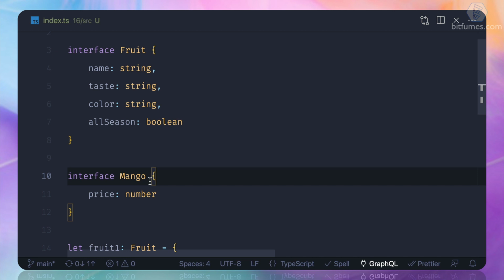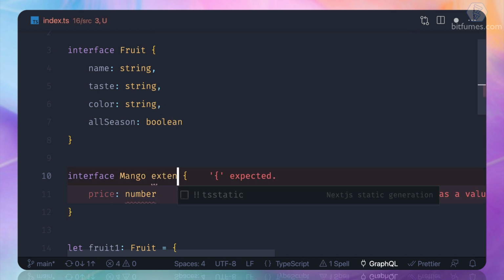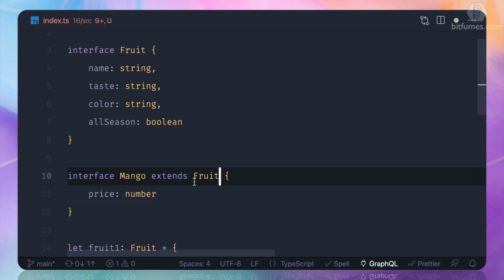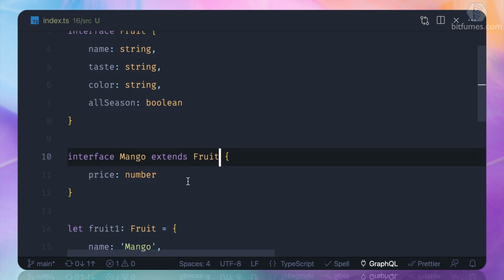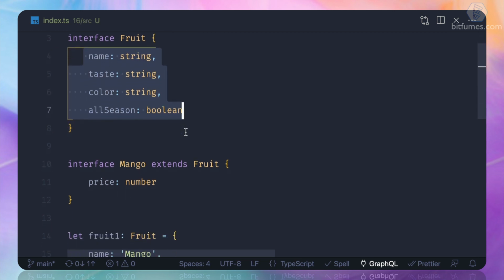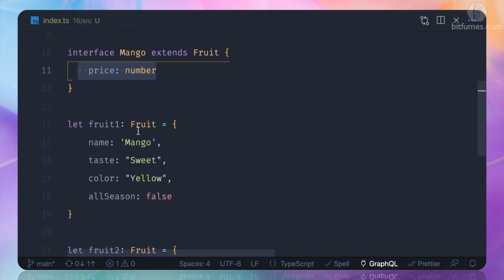If you have a little familiarity with OOP concepts, we can extend this interface from the original fruit interface. By doing this, the mango interface is now inheriting all these properties plus the new property just for the mango. So if I say fruit1, which is a mango, let's change the type to mango.